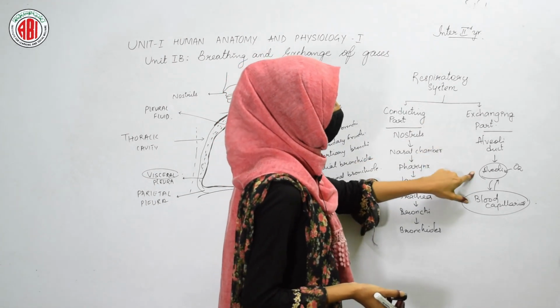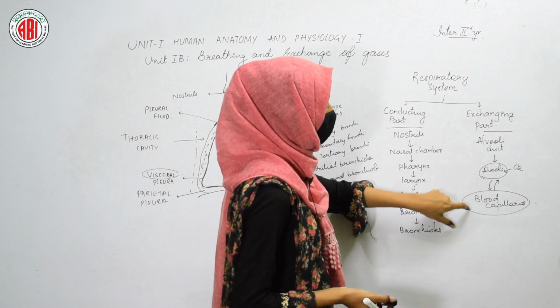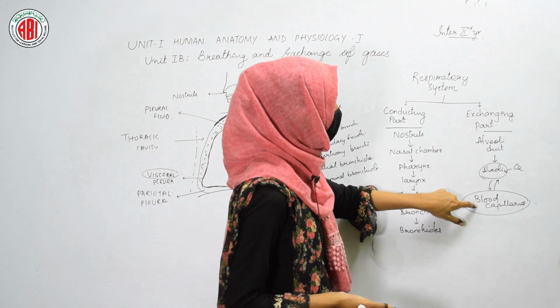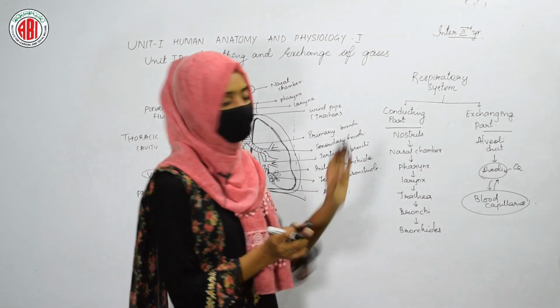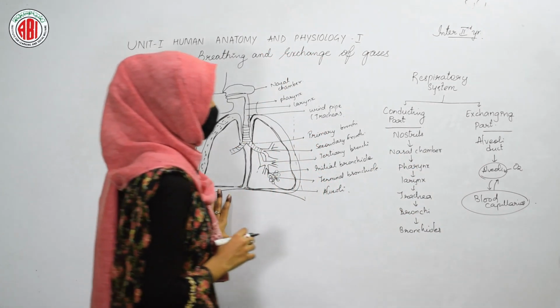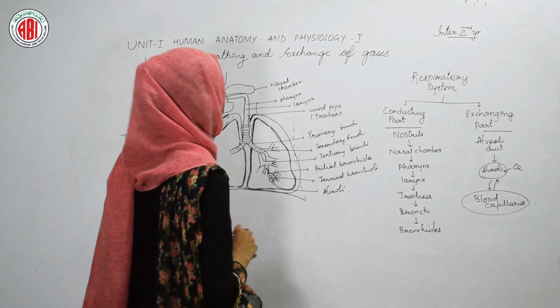So in the alveoli, oxygen is present. That oxygen is going to enter into the blood, and in the blood carbon dioxide is present. So that carbon dioxide is taken up by the alveoli. In this way, exchange of gases takes place. So we call the alveoli an exchanging part. I hope it's clear, the conducting parts and exchanging parts of the respiratory system.